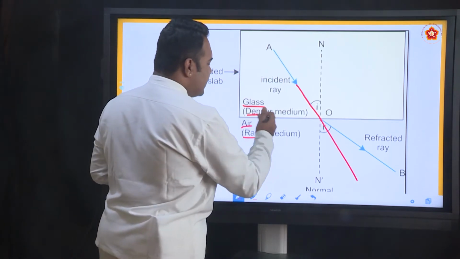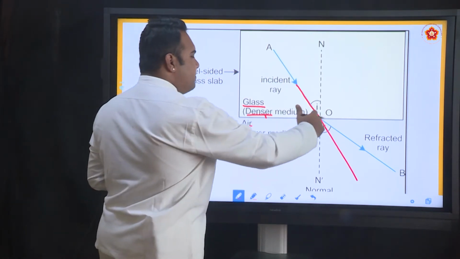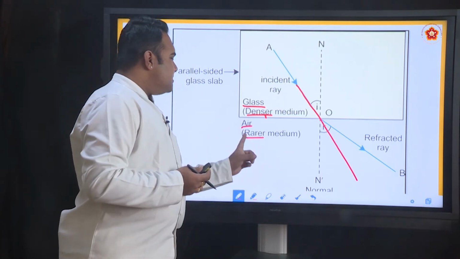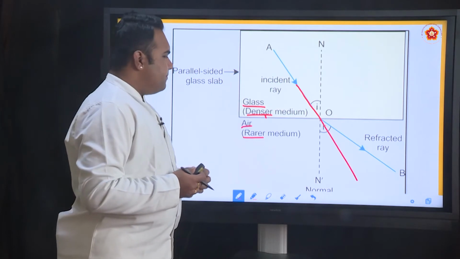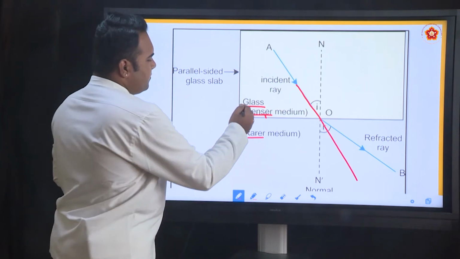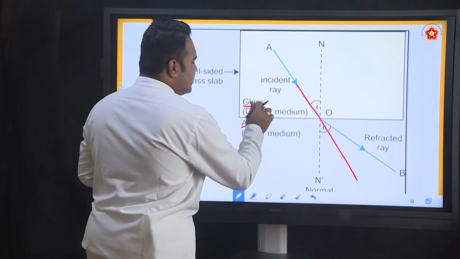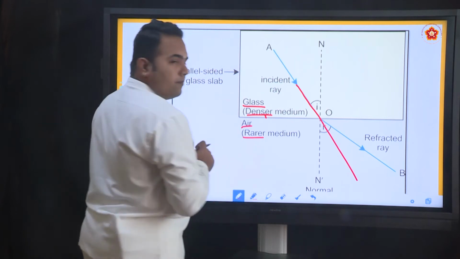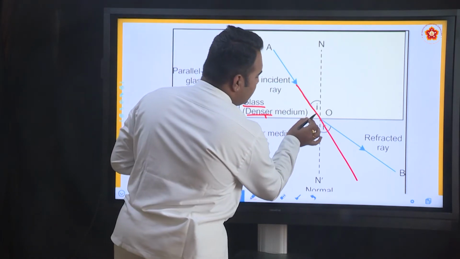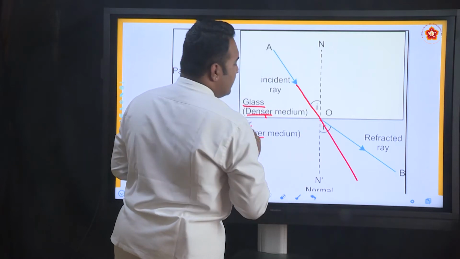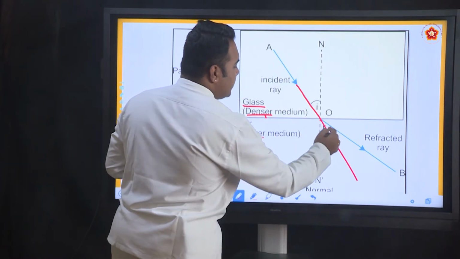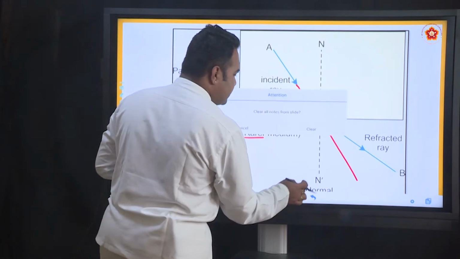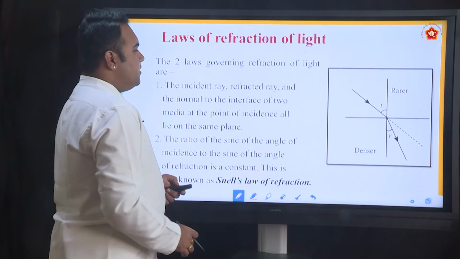But because there is another medium that is placed, there should be a bend of light now. The light ray will bend depending on whether it is rarer or denser with respect to the first medium. Now, look at this very carefully. Glass to air, that is, the light ray travels from denser to rarer medium. So, it must bend away from the normal. So, how do we depict this? The light ray was supposed to come like this, but because it is moving from denser to rarer, it bends away from the normal.